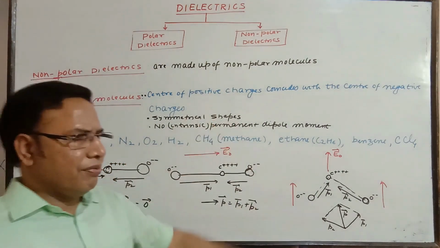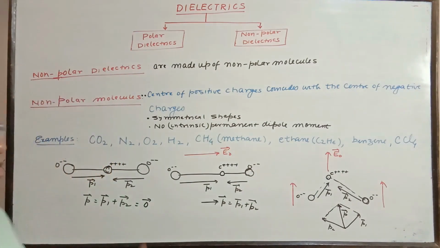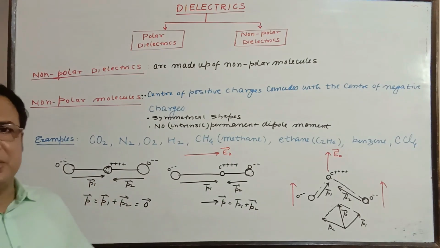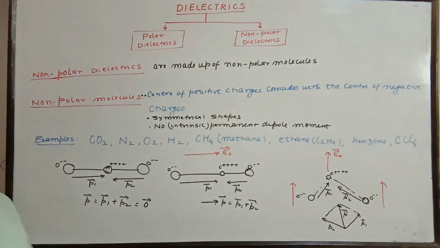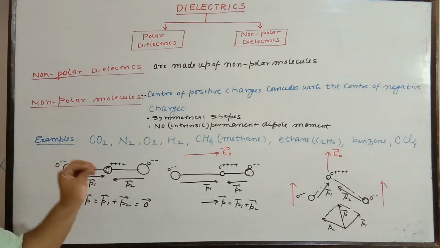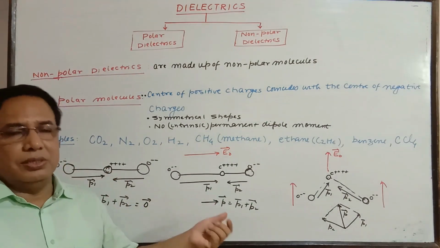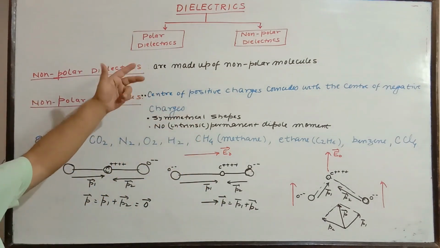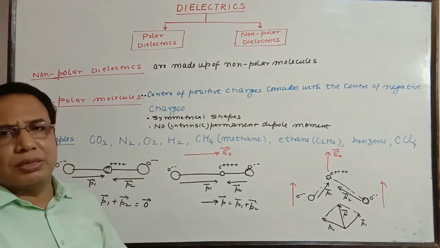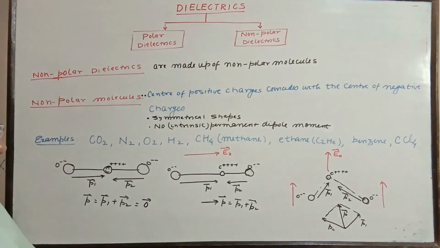Even CCl4, carbon tetrachloride, when you put it in a field, the orientation will be changing. The symmetrical state is going to change. They are going to be induced and some net dipole moment is going to be developed. And that is what is taking place whenever we place any non-polar molecule or polar molecule in a field, they are going to be induced somehow. And that is what we have to discuss.